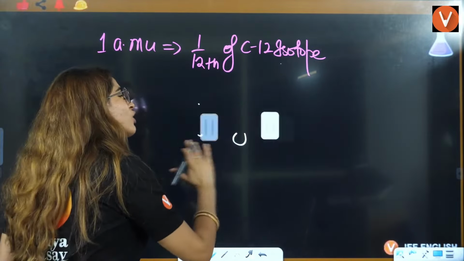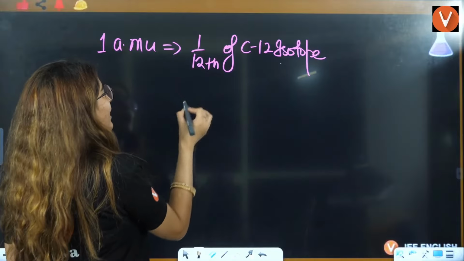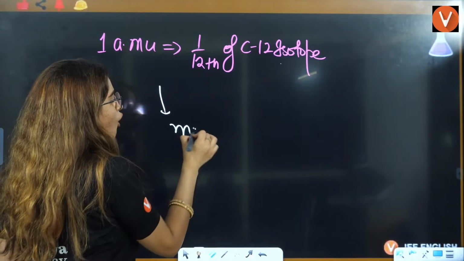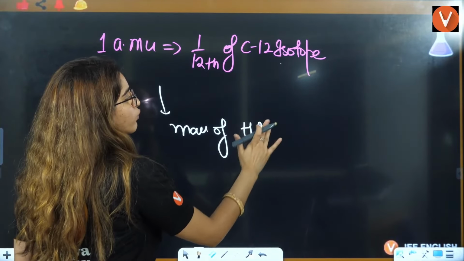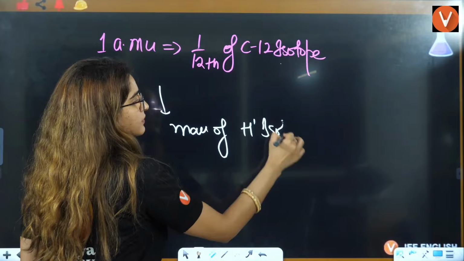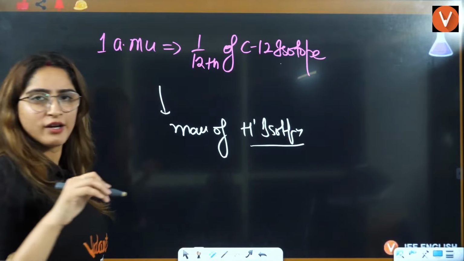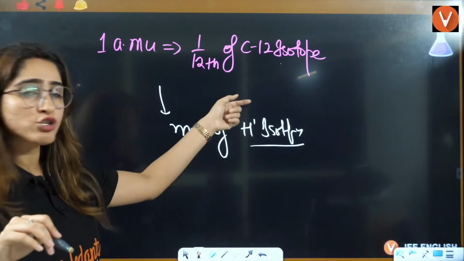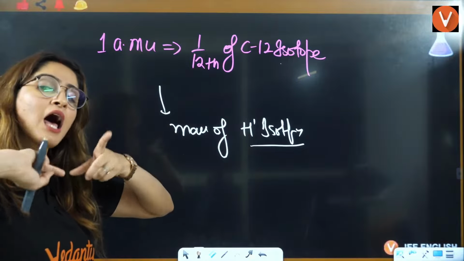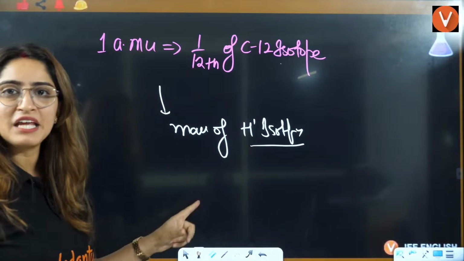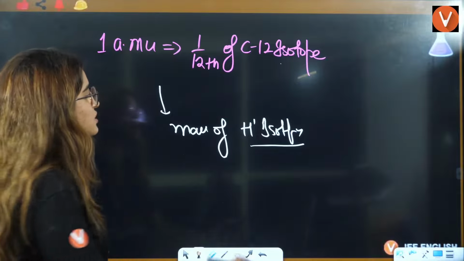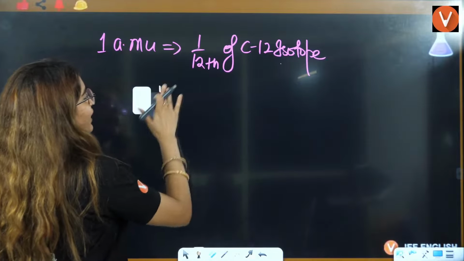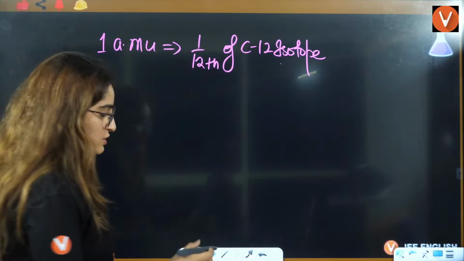And why not simply say 1 AMU is equal to the mass of the hydrogen 1 isotope? Firstly, isotope was not mentioned, and by this definition we were getting mass in fractions. So that was eliminated, and that's why we defined it as 1/12 of the carbon 12 isotope.